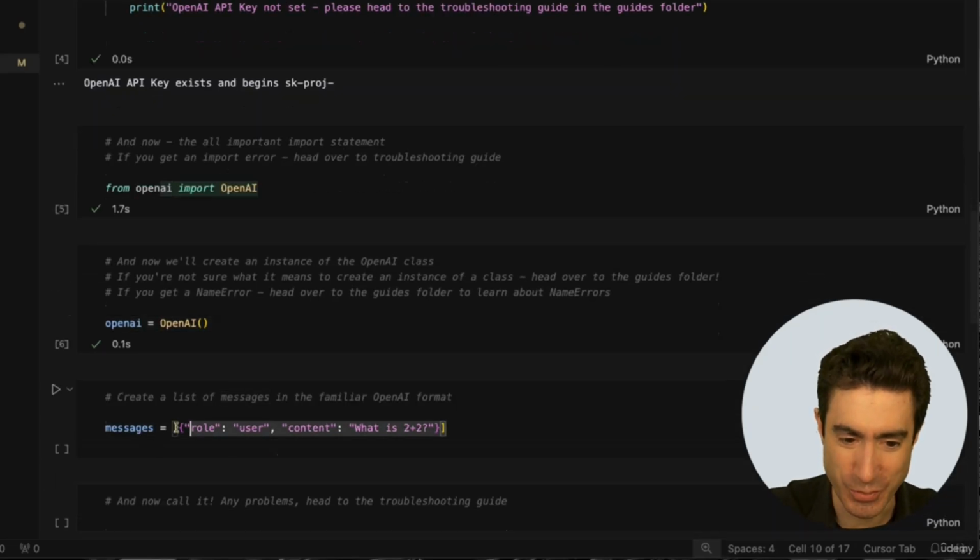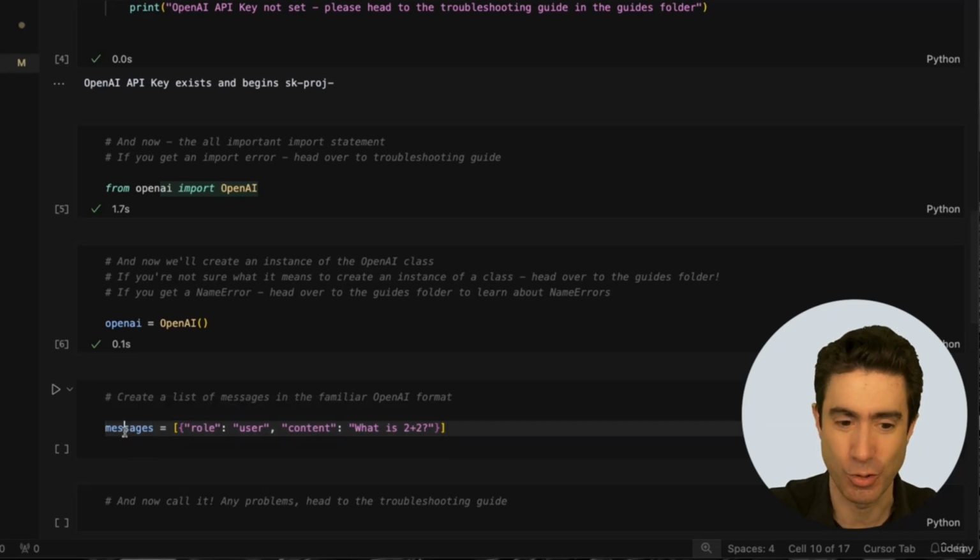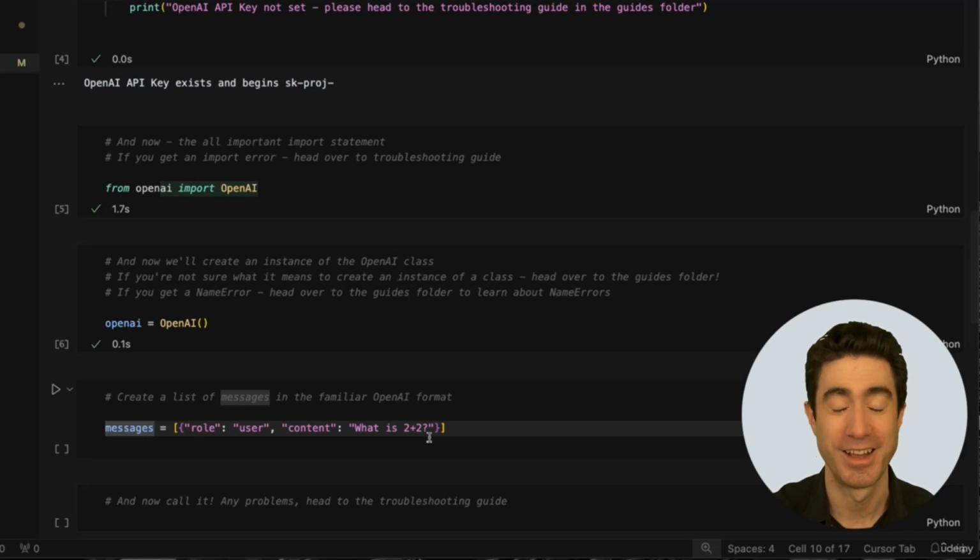What we're now going to do is create a list called messages. And this is a format that I hope most of you are very familiar with. On my LLM engineering course, we do this one to death. And if you're not, I'll try and put some extra stuff in the guides.